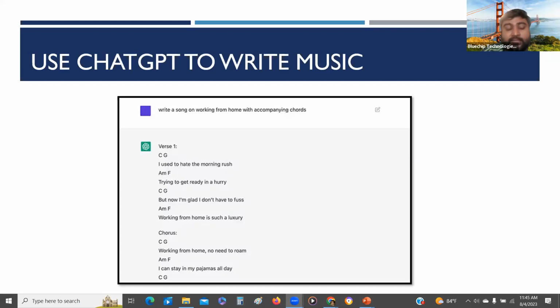Then there are AI tools for meetings. Let's say per day you might have a lot of Zoom or Teams meetings. Sometimes you have a decision-making meeting, but you forget the key points discussed. Then AI tools help you summarize the things we discussed in the meeting and send you notifications or action items based on that. So now we have a lot of these kinds of tools that help you.